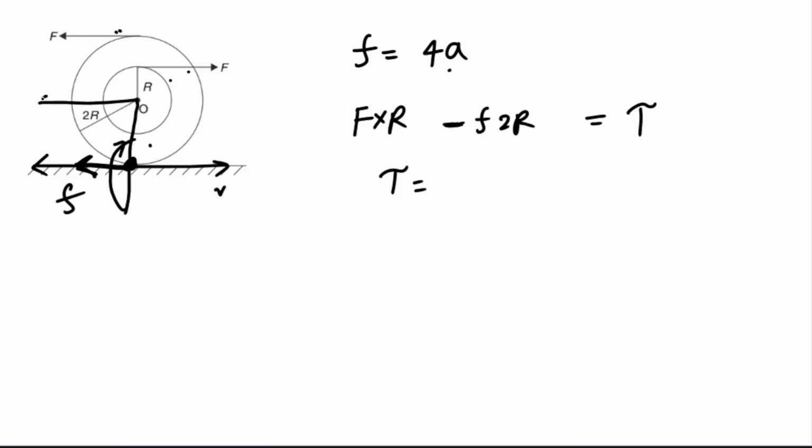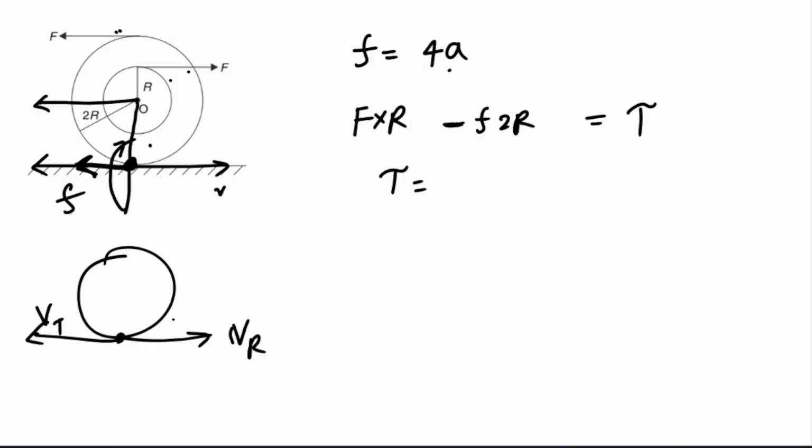Friction is acting towards left, right? So center of mass velocity will be in this direction. So the bottom point will have velocity because of translation in this direction. Because of rotation, it should be in this direction. So its omega should be in anti-clockwise direction. That is why this one, right? So F into R minus F into 2R.